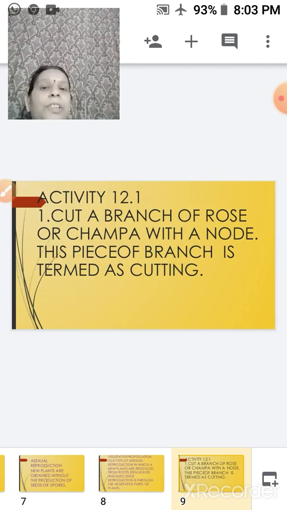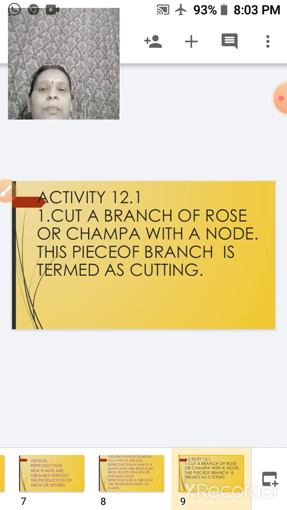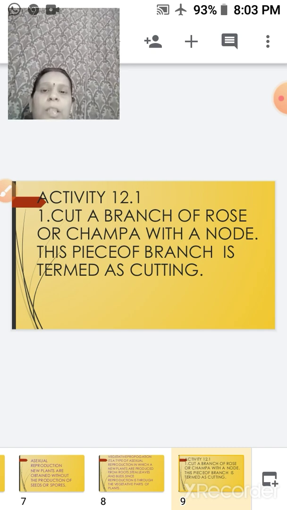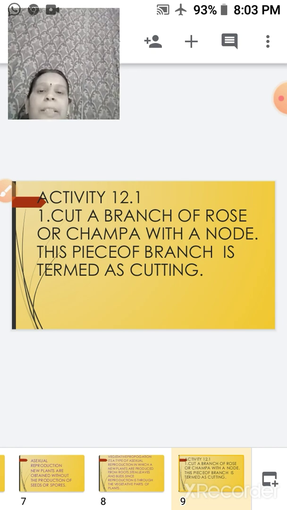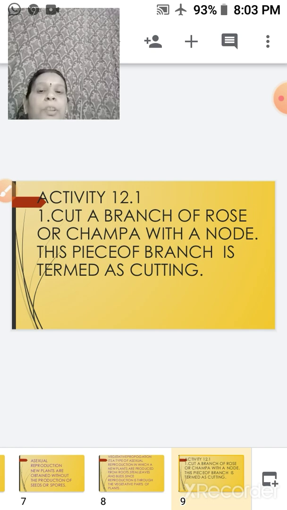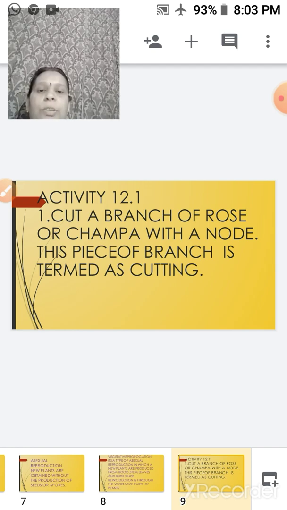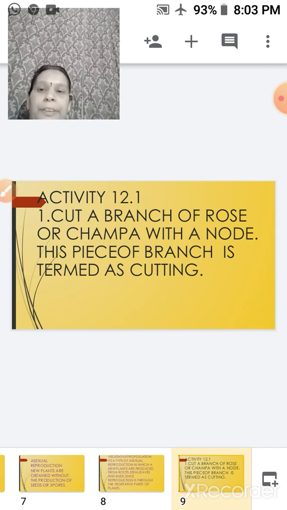So children, we will start off with an activity where we will be discussing the vegetative part of the plant. What we will do here is we will take a branch of a rose or a champa with a node, and this piece of branch is termed as cutting.